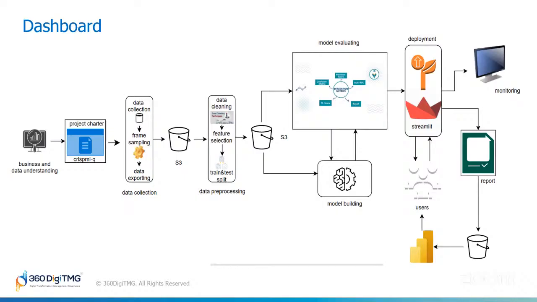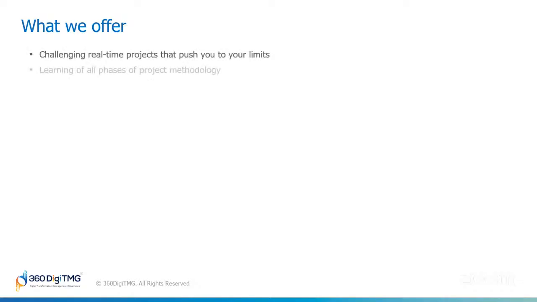Once we evaluate the model, we will deploy it. Once we deploy the model with the help of Streamlit, the user can easily get the new data and see whether the machine will fail or not. This is the overall process of the project.